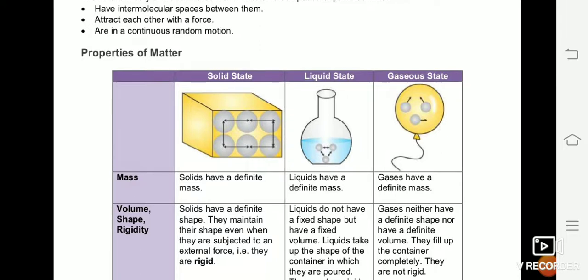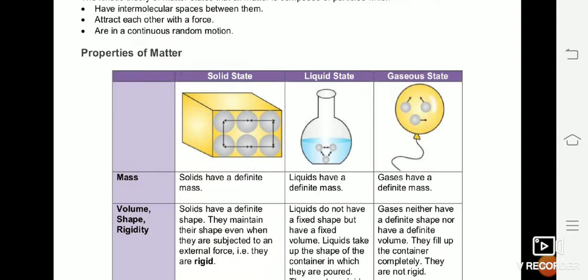If I can collect this water vapor in a container and weigh it, I can see that the amount of water vapor collected is equal to 100 gram. That means ice, which was solid, had 100 gram, water, which is liquid, again 100 gram, and water vapor, which was gas, is again 100 gram. That means all 3 states of matter, solid, liquid and gases, have a definite mass.